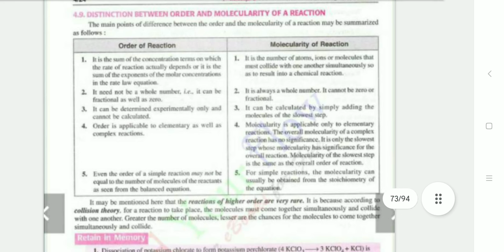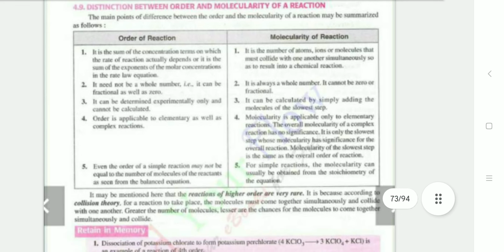Difference between the order of reaction and molecularity of reaction. Order is the sum of the exponents of the concentration terms on which the rate of reaction depends in the rate law equation. Molecularity is the number of atoms, ions or molecules that must collide with one another simultaneously so as to result in a chemical reaction. Order need not be a whole number; it can be fractional as well as zero. Molecularity is always a whole number; it cannot be zero or fractional.